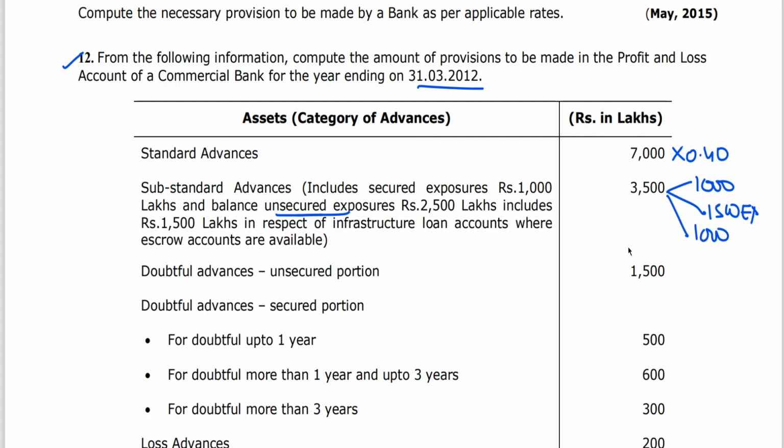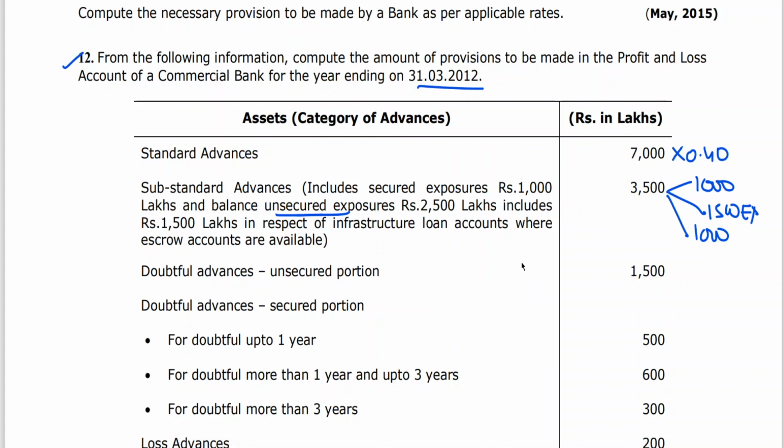I told you escrow is a financial arrangement in which two parties enlist a third party to temporarily hold money, paperwork or other items for a transaction on their behalf before the transaction has been finalized. In simple words, a third party known as the escrow provider helps make the transaction safer by protecting the assets of buyer and seller until they meet their obligations. This is what I explained in the last class. So when an escrow account has been opened, the amount is a bit safer, even if it's the unsecured portion.